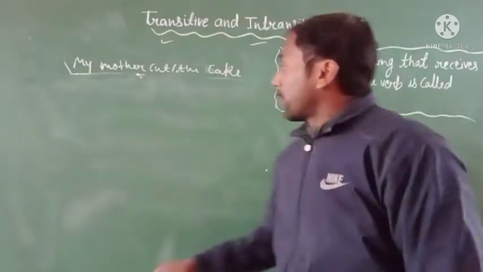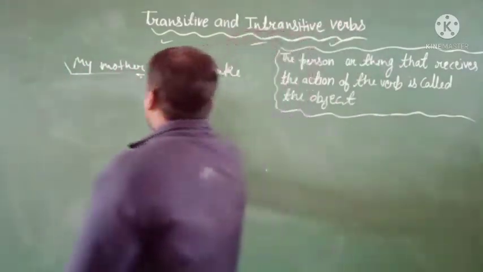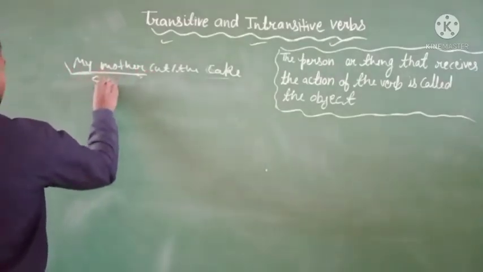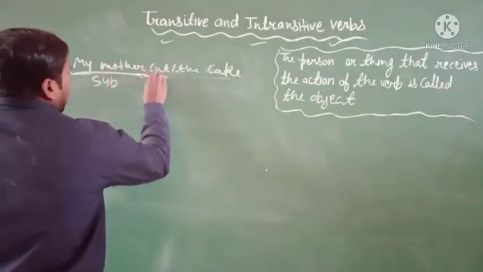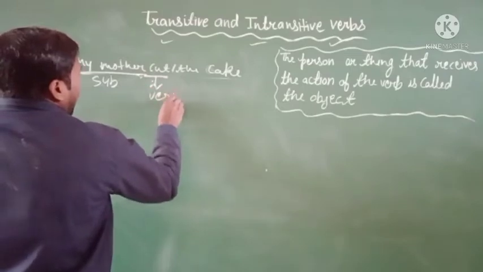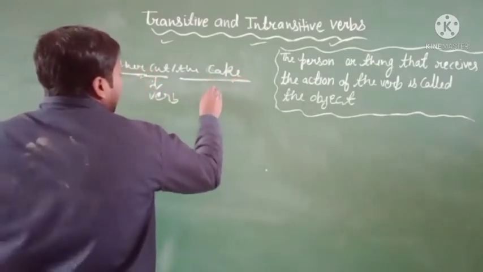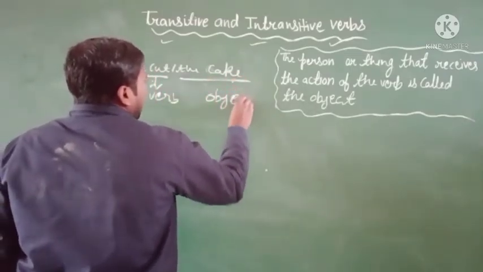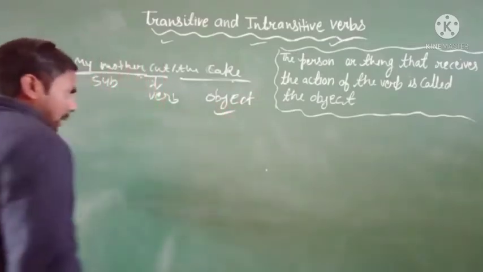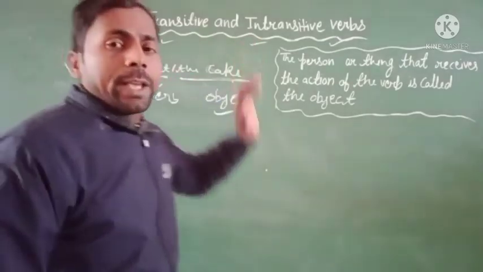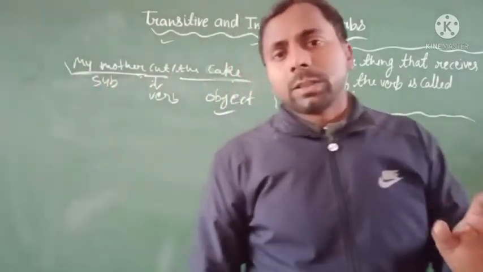So my mother, everyone knows very well about that. Here my mother is the subject, and cut is a verb, and here the cake is an object. Simply you know very well, and it is confirmed that the word cake will be the object. That's clear.